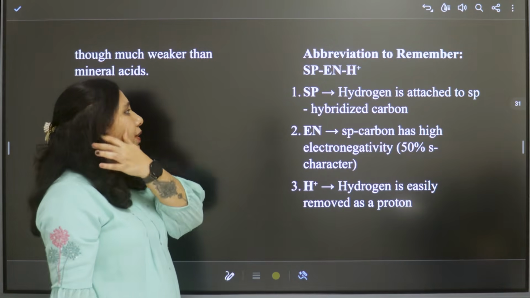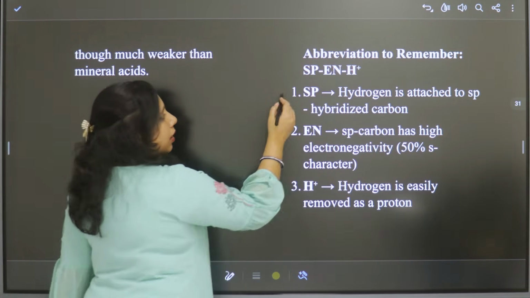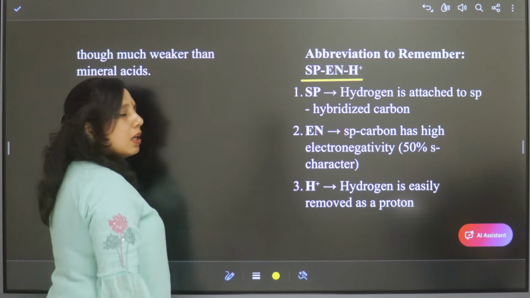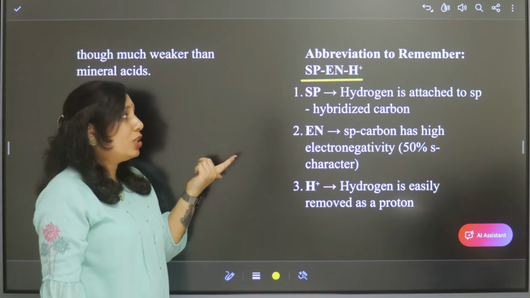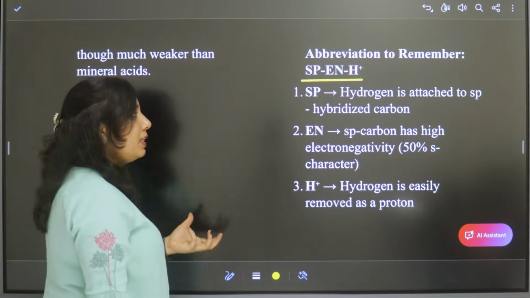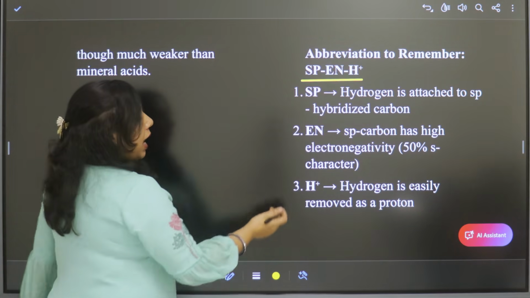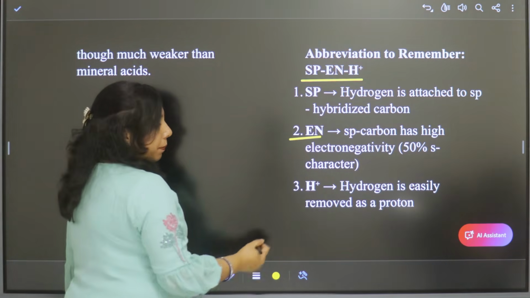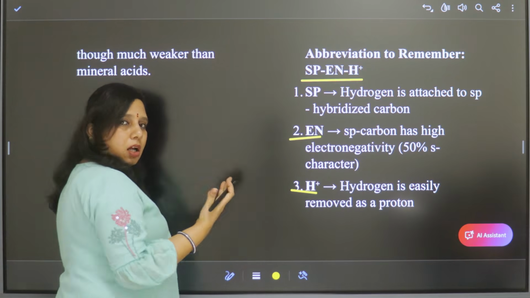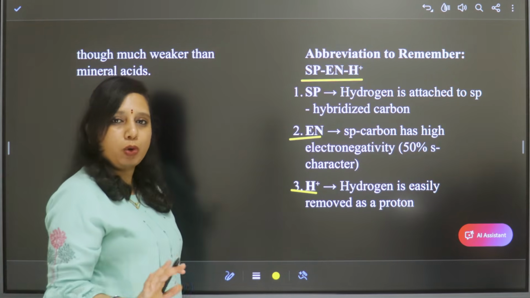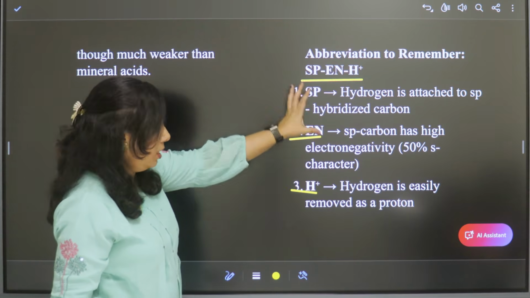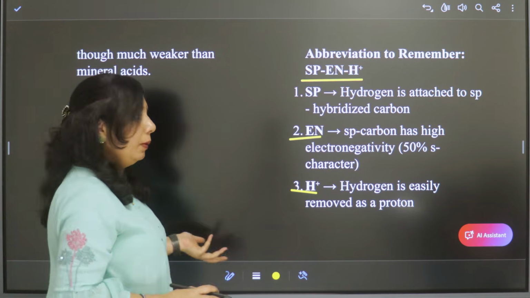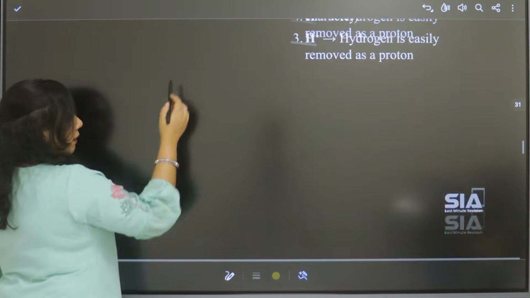So let us see the abbreviation to remember this answer. It is SpEnH+. Sp means the hydrogen attached to an sp hybridized carbon is acidic, En represents the high electronegativity of the sp carbon, and H+ means the hydrogen is easily removed as a proton. So if you remember this abbreviation, you can elaborate it into the answer and write the answer properly. Right? The next question.